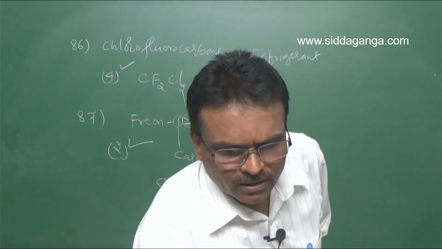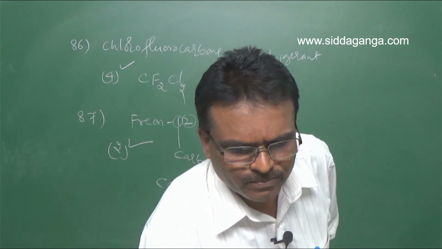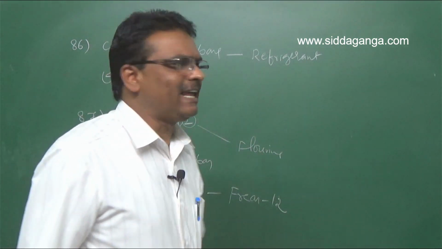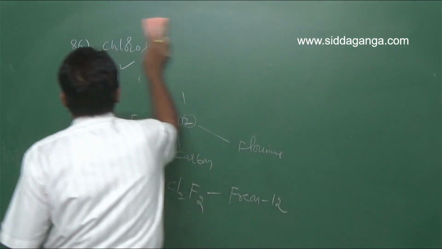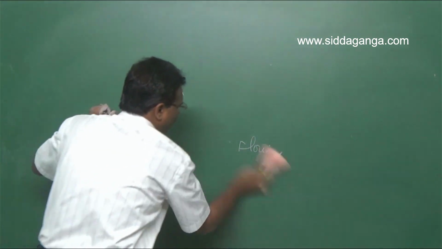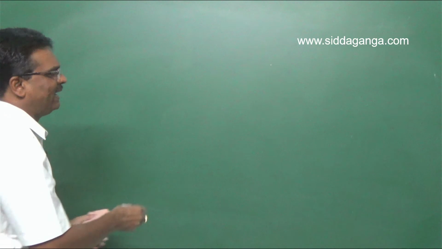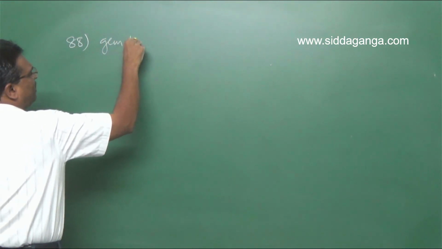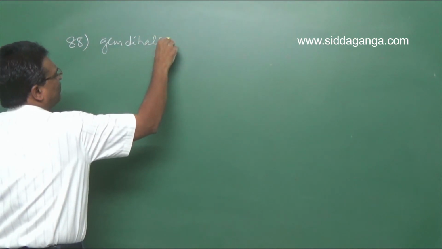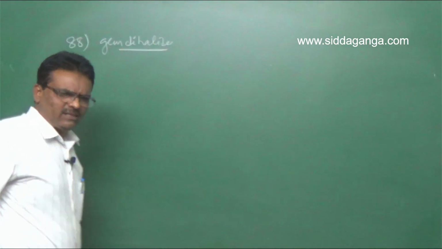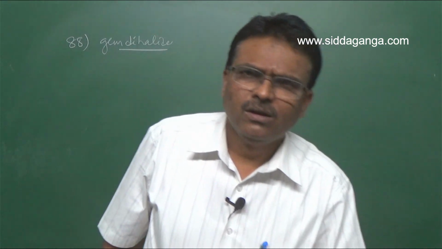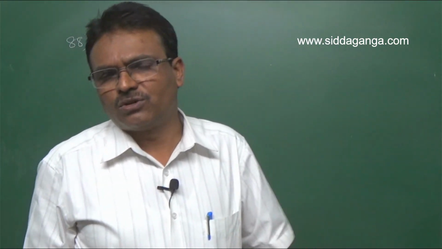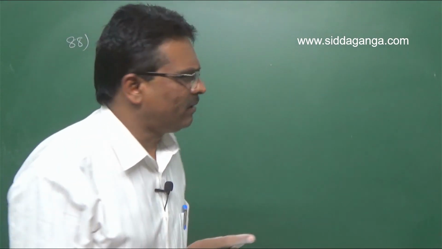Next, question number 88. Which of the following is gem dihalide? So what is meant by gem dihalide? Two same kind of halogen atoms are attached to the same carbon.